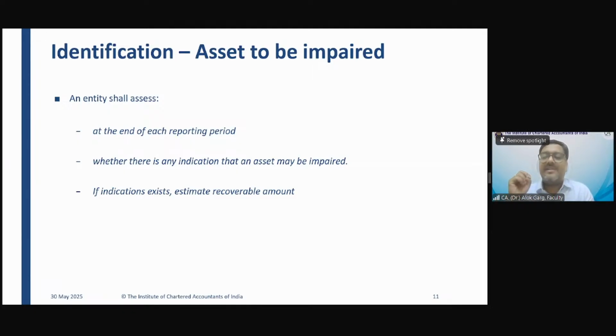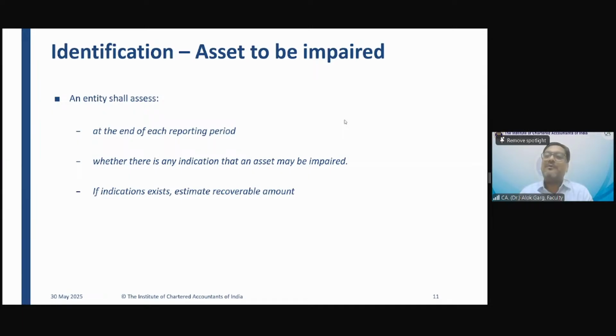And what the standard says: the objective of Ind AS 36 is to ensure that no asset in the balance sheet should exceed the recoverable value on the reporting date. What does it mean? It means every year on the reporting date, I need to do the impairment assessment, right? इसका यही मतलब हुआ ना? Yes or no? Yes? So it means every year at the reporting date, we should do the impairment assessment.